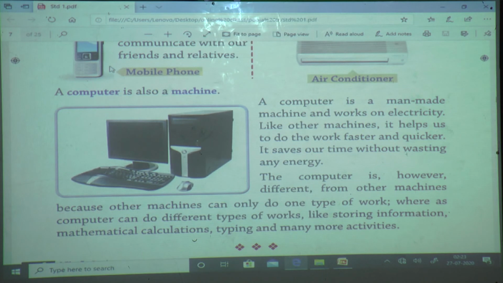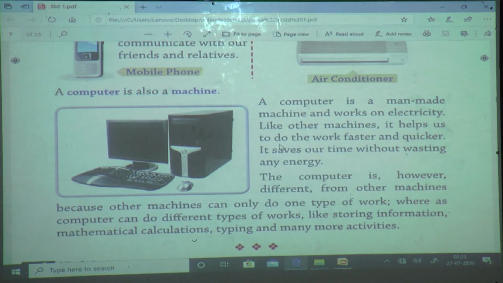Like if I want to add numbers, then what will I use? Calculator. Right? Calculator can add only, subtract only. If I want to listen to music, then what will I use? I use mobile phone or TV. But if I want to calculate also, listen to music also, watch movies also, then only one computer can do different things. By using computer we can calculate, we can type, we can watch movies, we can listen to music.